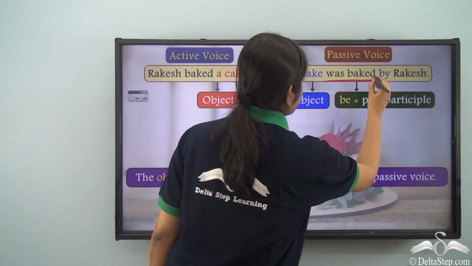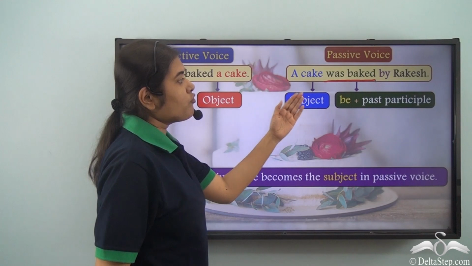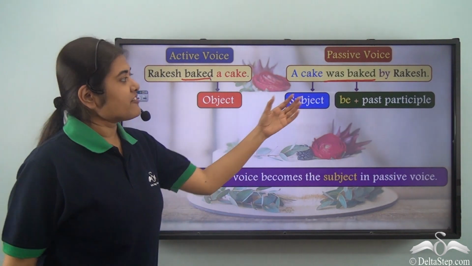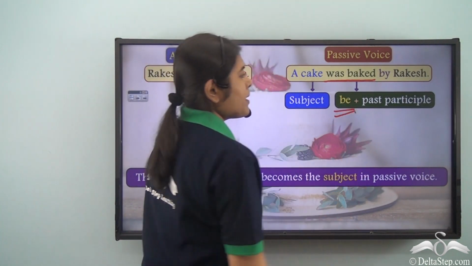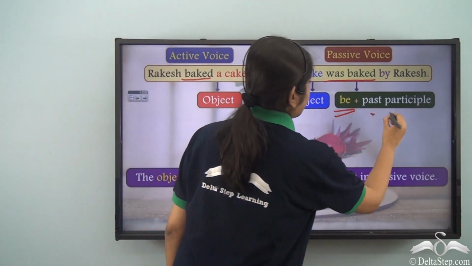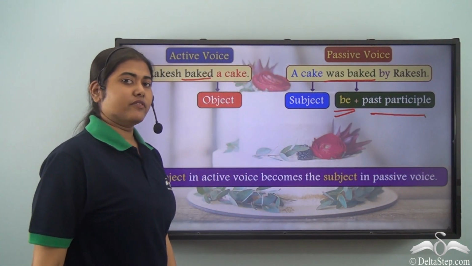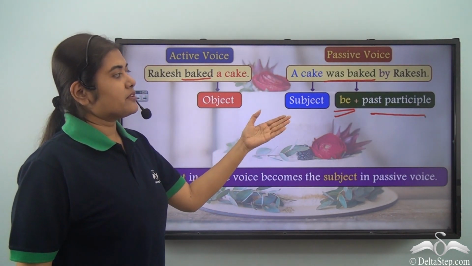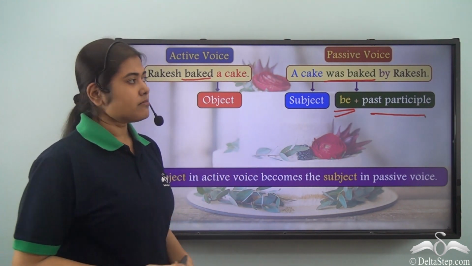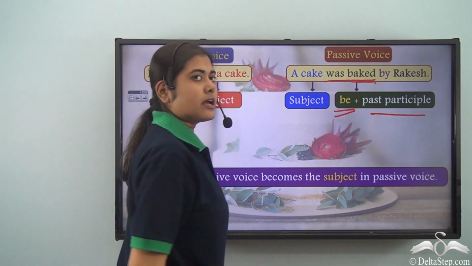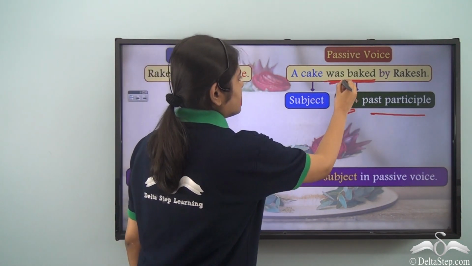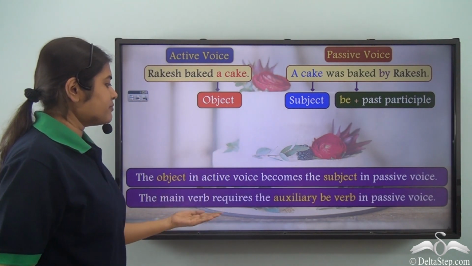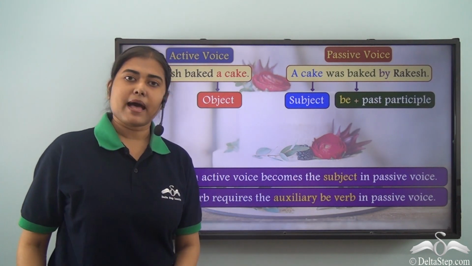Now let us look at the verb in the passive voice. What is it? Was baked. In the active voice, it was only baked. So what have we added? We have added the be verb and then we have kept the past participle form of the verb bake. In this case, the past tense form and the past participle form of the verb bake remain the same. So baked has remained baked and we have used a be verb before the main verb. So the next rule is the main verb requires the auxiliary be verb in passive voice.